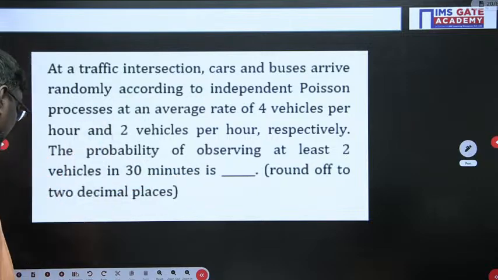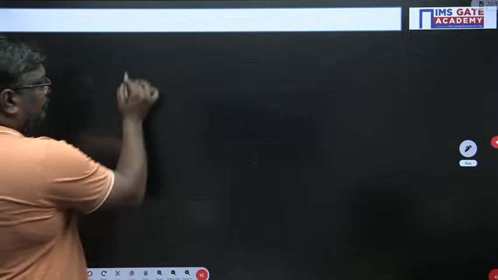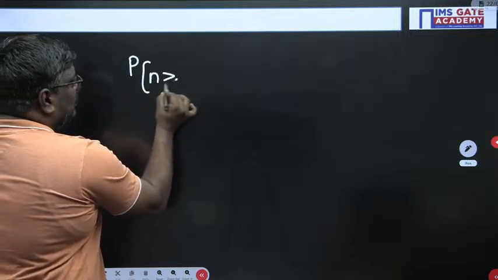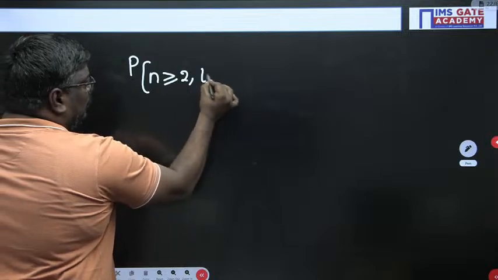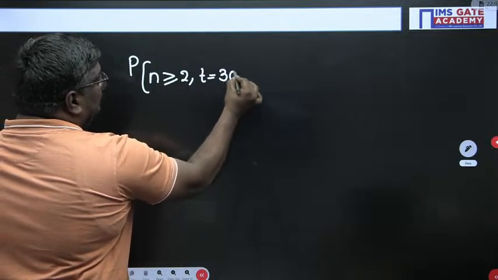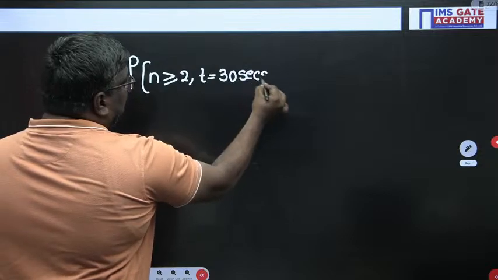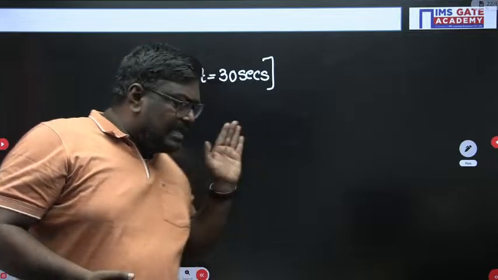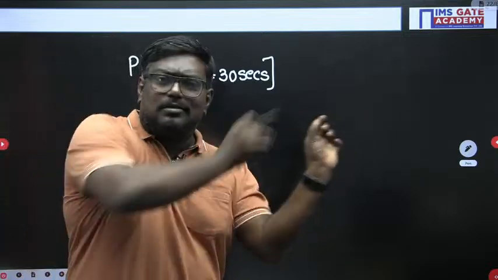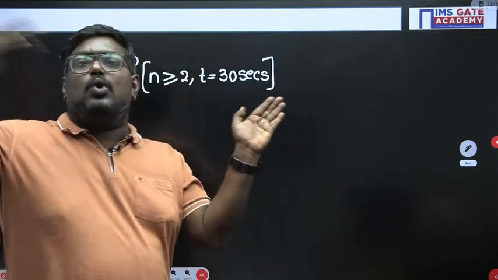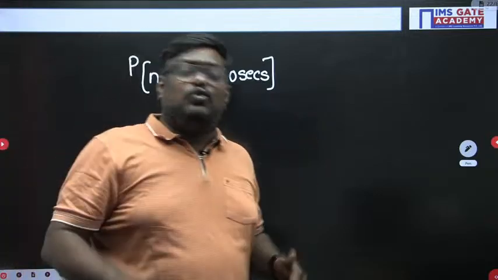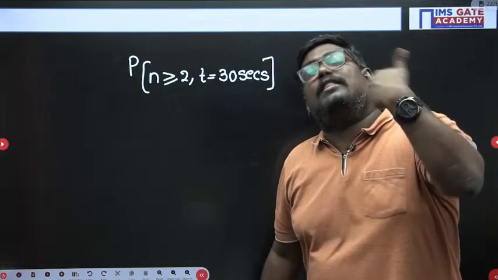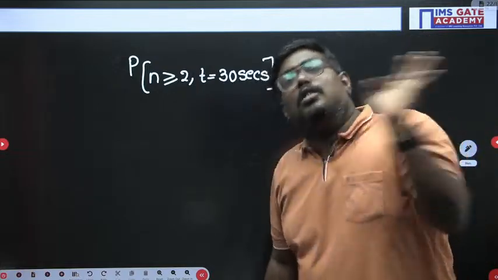This is very important. The probability of at least 2 vehicles means n should be greater than or equal to 2 and time is 30 minutes. If you know the probability concept, suppose the series is between 0 to 100. Whatever values come across at least 2, you would have to do all the combinations.